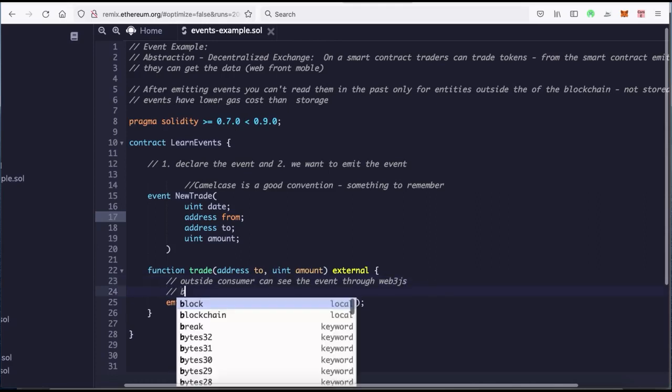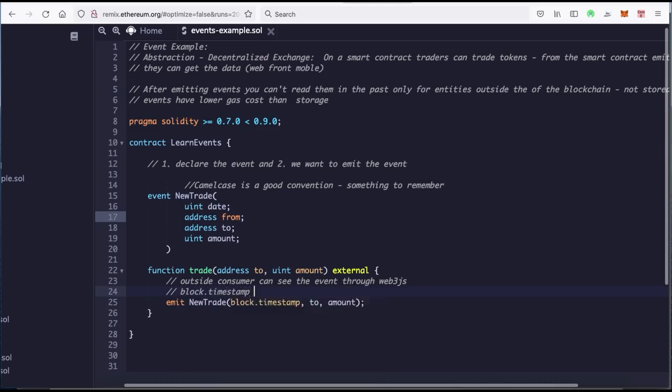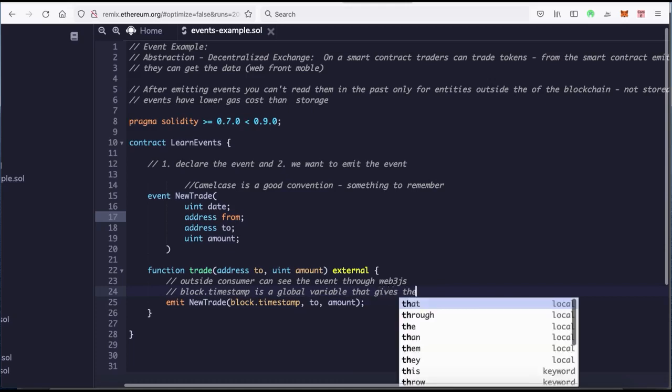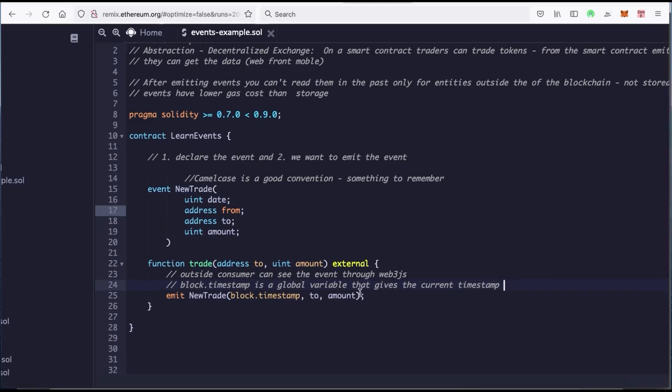Also, just so you know, block.timestamp is a global, special variable that gives the current timestamp.